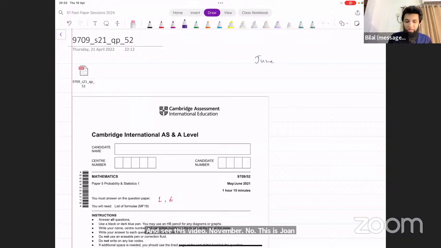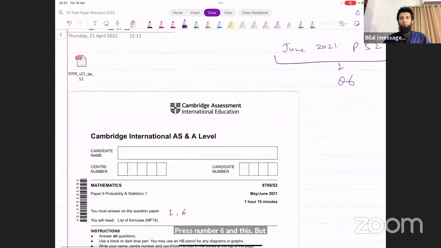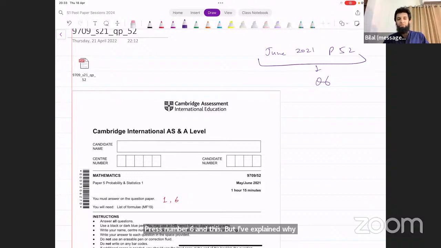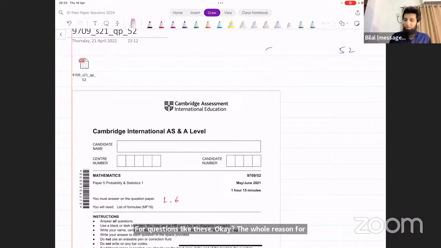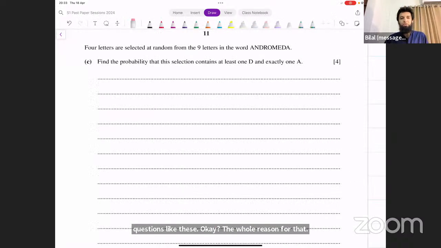June 2021, Paper 5-2. Look at this video, question number 6 in this. I've explained why we are going to use the method that we're going to use for questions like these. The logic of that you can find out in that video. But for now, let me just tell you the result directly that you're going to remember.